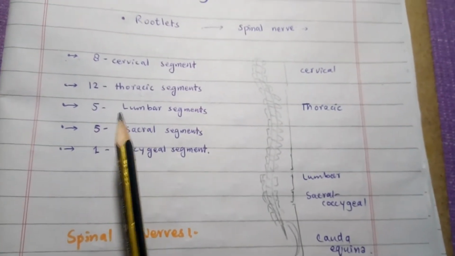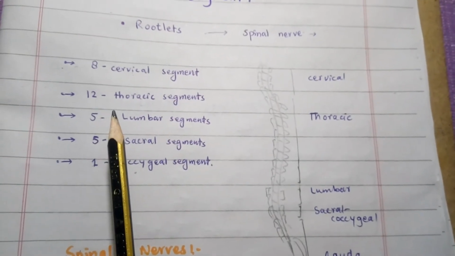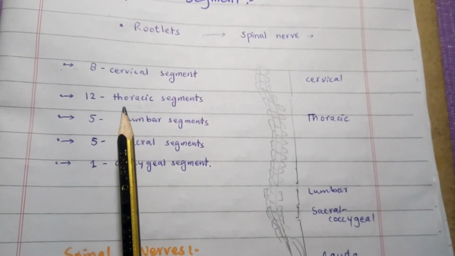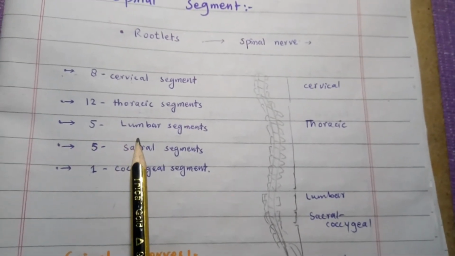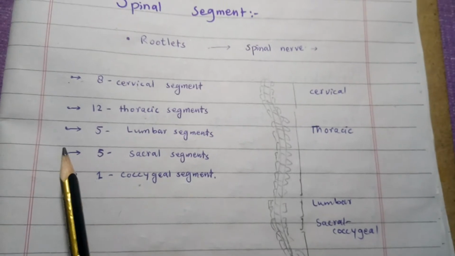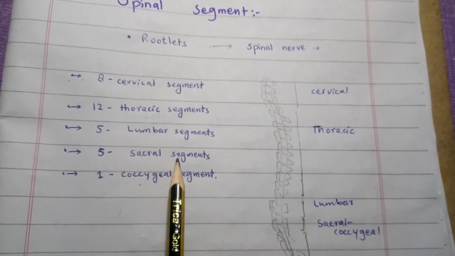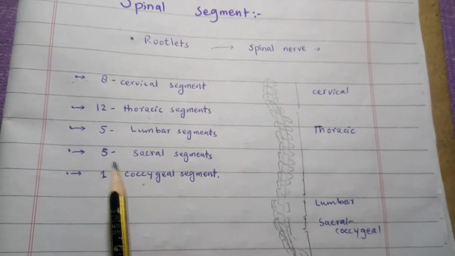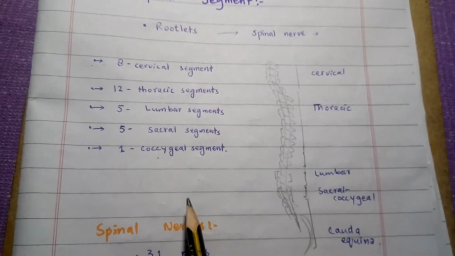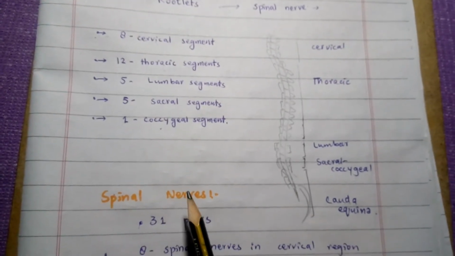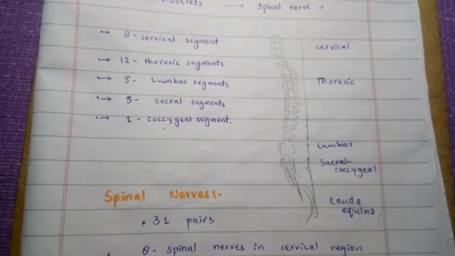In the cervical region, there are 8 cervical segments. In the thoracic region, there are 12 spinal segments. In the lumbar region, there are 5 spinal segments. And further down, we have 5 sacral spinal segments and 1 coccygeal. So, on both sides of the vertebral column, there are 31 pairs of spinal nerves originating from the spinal cord.